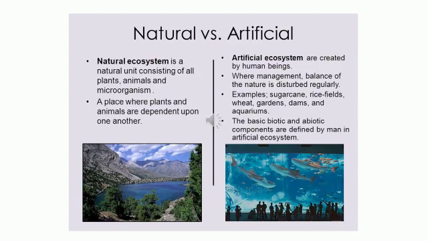It is his idea, his own plan of making the aquarium. Whether you give only biotic components or abiotic components, it is always defined by a man, right? It depends completely on the plan of a man, but naturally it is not like that. So examples for artificial ecosystem are sugarcane fields, rice fields, wheat, gardens, dams, and aquariums. You have seen the picture in a previous slide. Okay.